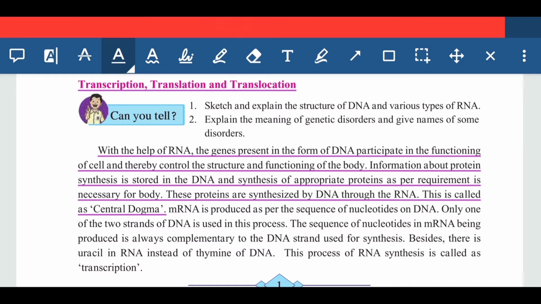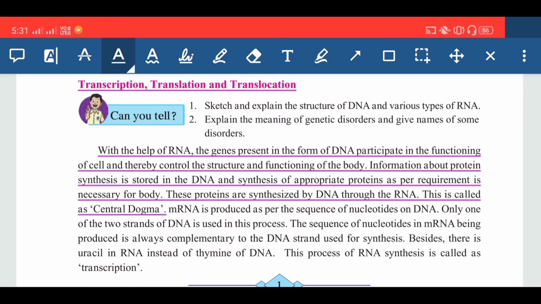participate in the functioning of the cell, because as we have discussed, DNA is responsible for the transferring of the genetic characters. Whatever hereditary characters are there in any organism, they get transferred with the help of the gene, and these genes are present on DNA.